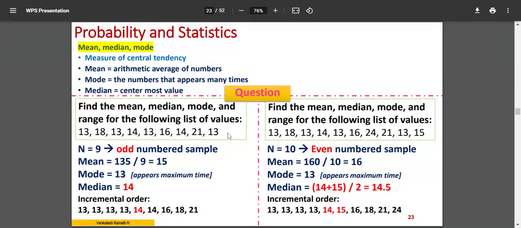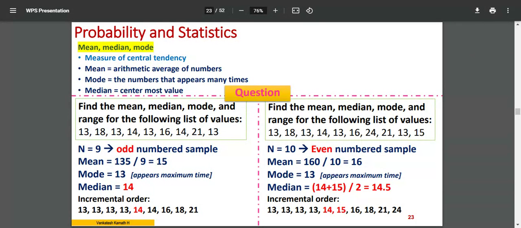Because these kind of questions have come already. So here is a question: find the mean, median, mode, and range for the following list of values. In this case, these are the values 13, 18, 30, like that. In some random order it is placed. So what you have to do is put it in one proper order.